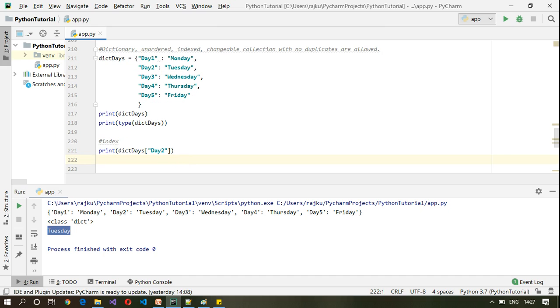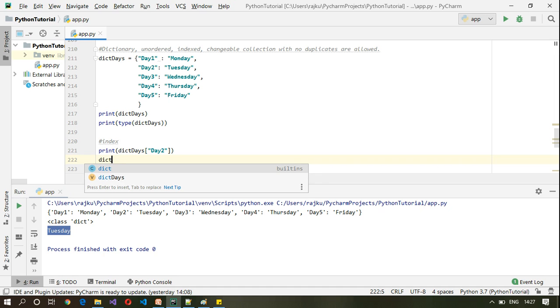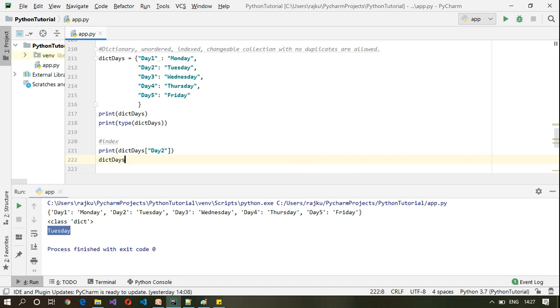Okay, and as I said, the value can also be changed. So dict days of day 1, instead of making it Monday, I will call it Sunday.